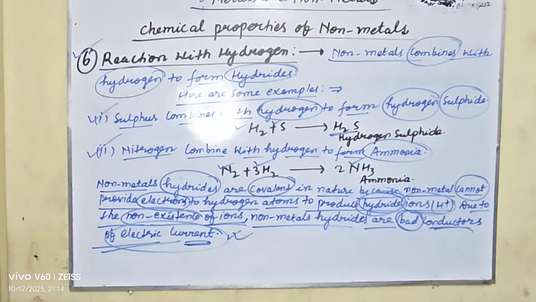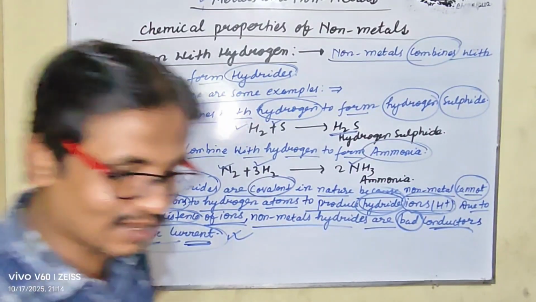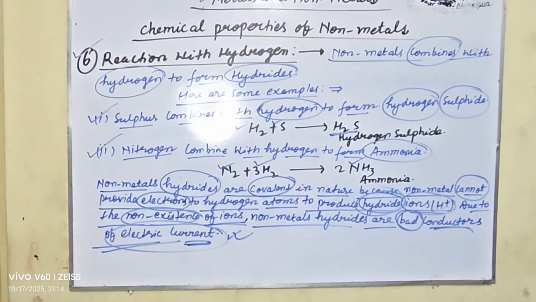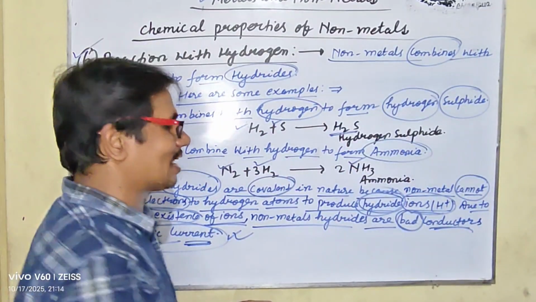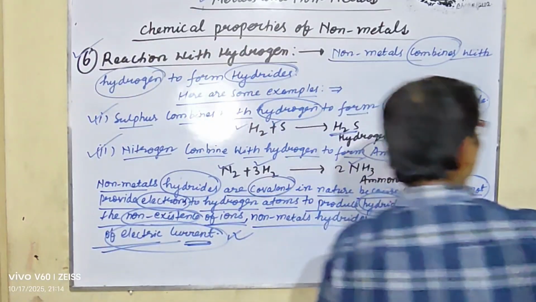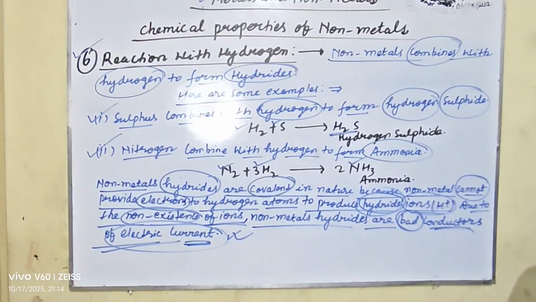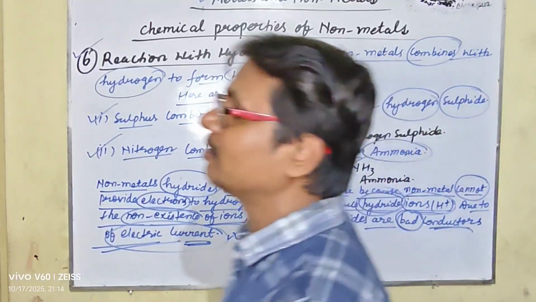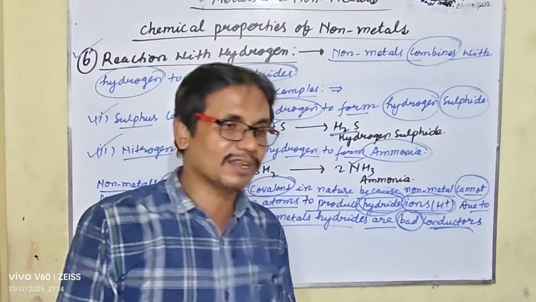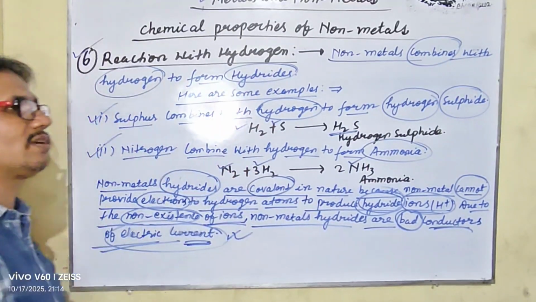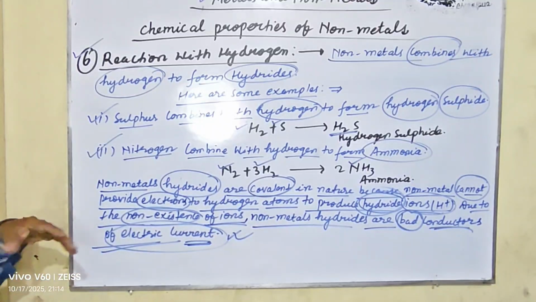So my dear student, this is all about the chemical properties of non-metals. So it is quite clear. The chemical properties of non-metals are: first is the electronegative character, second is the reaction with oxygen, third is the reaction with acids, fourth is the reaction with chlorine, fifth is the reaction with water, and sixth is the reaction with hydrogen.